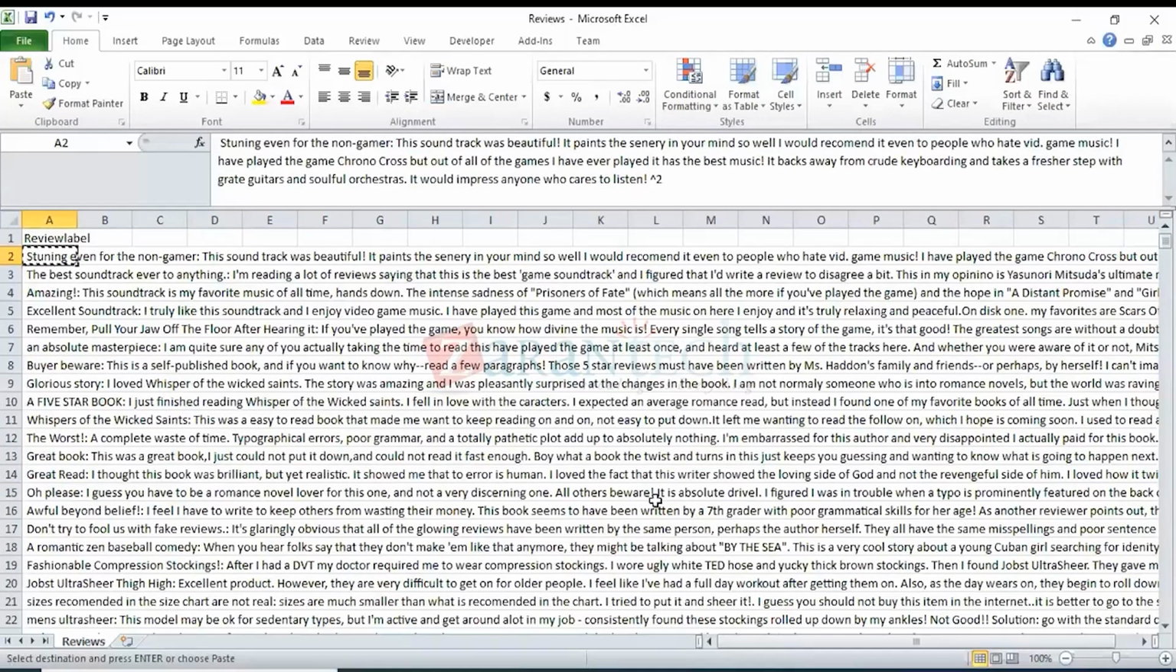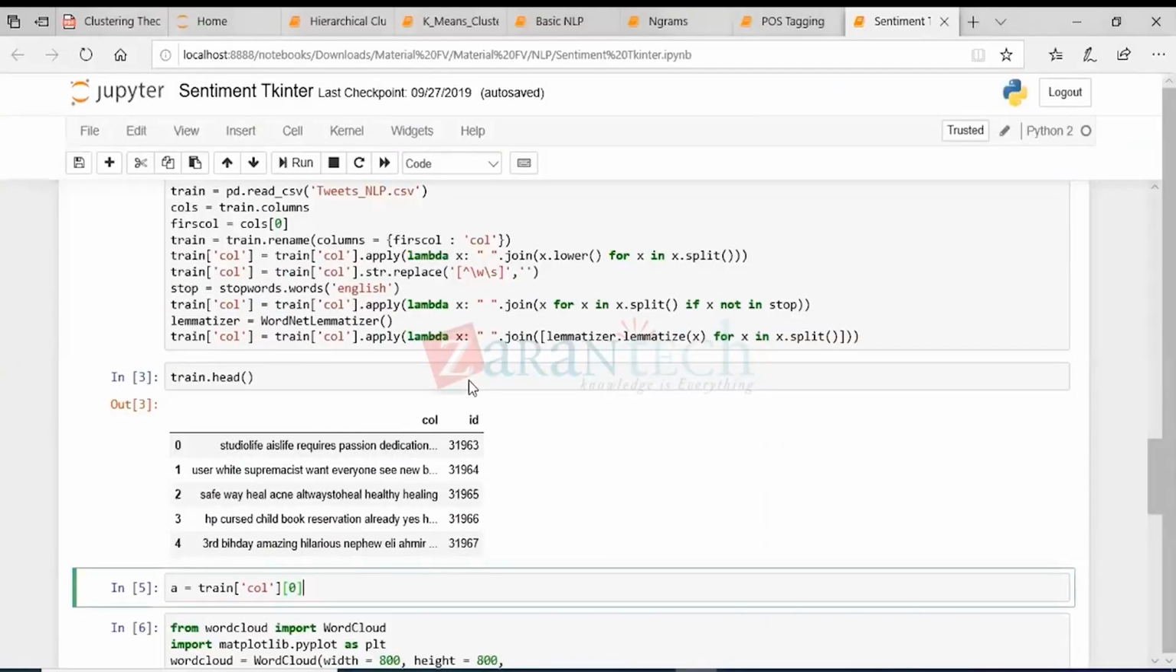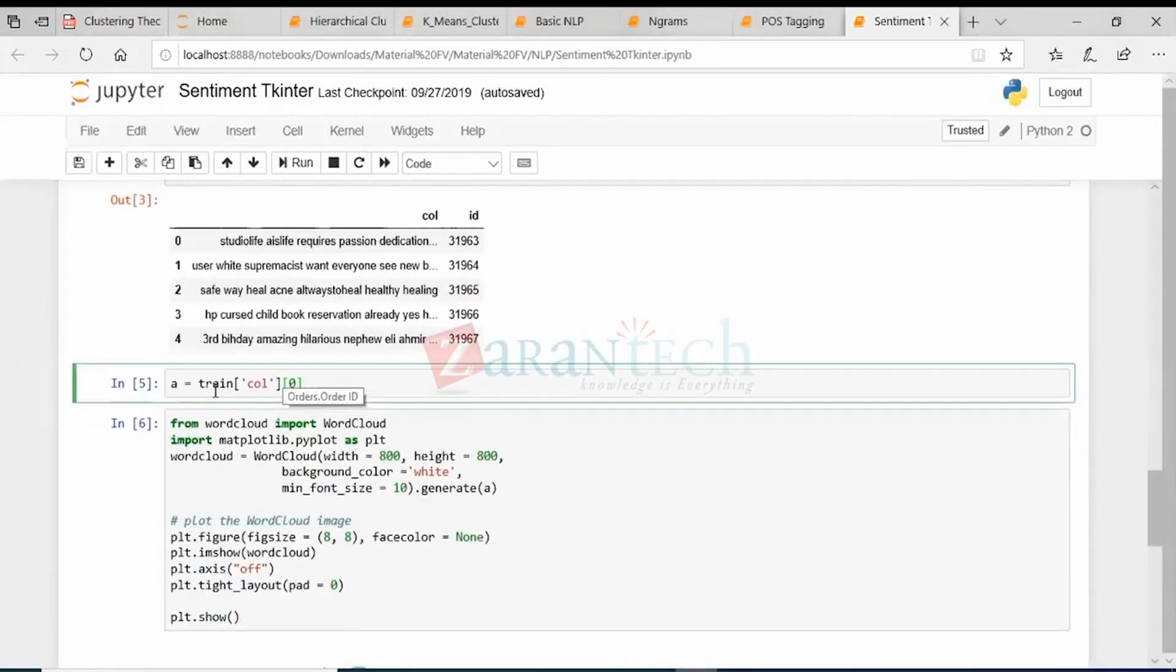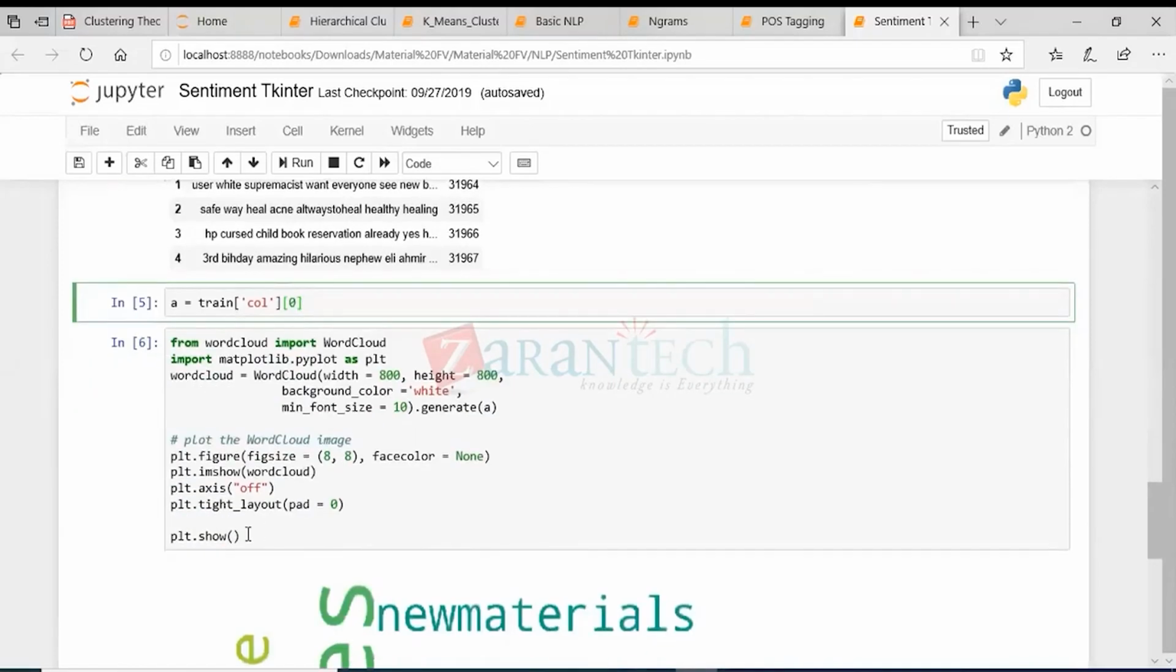So for now, let's take this sentence and define a variable like a is equal to, and this has to be within strings, because we're actually defining a text here. So just put it inside quotes, and then execute this code. I'll just share this code.